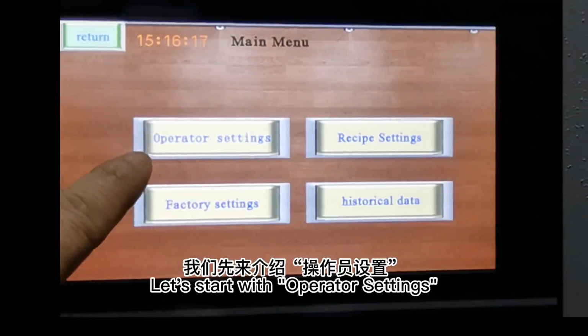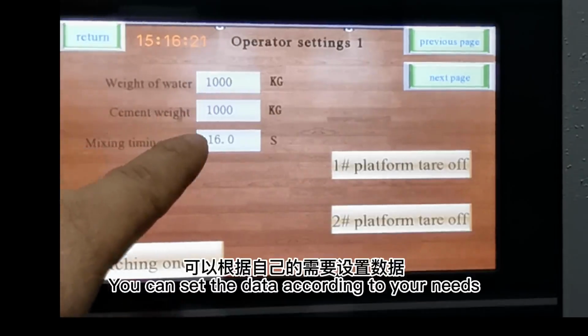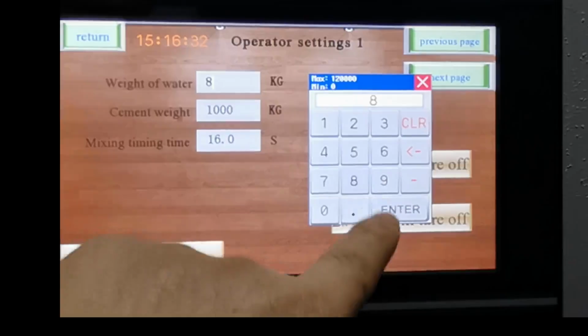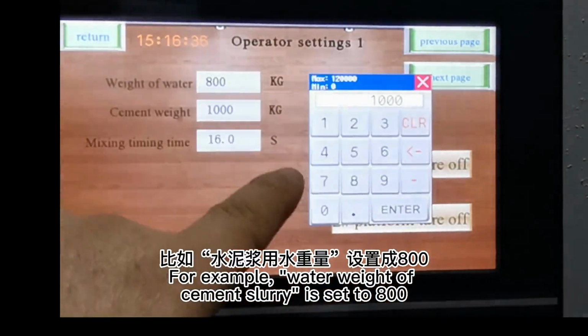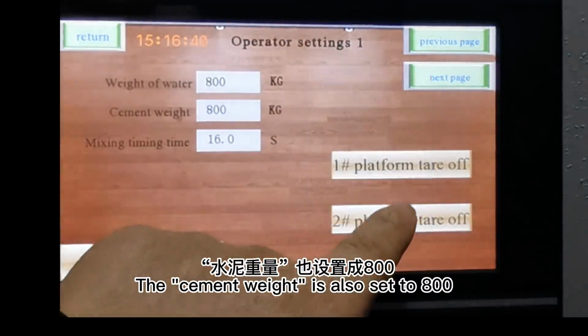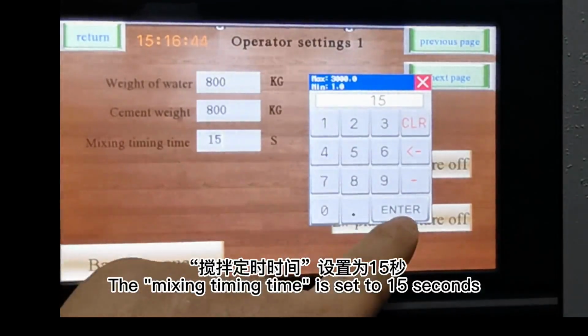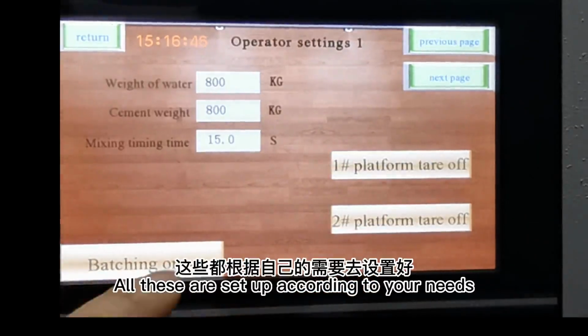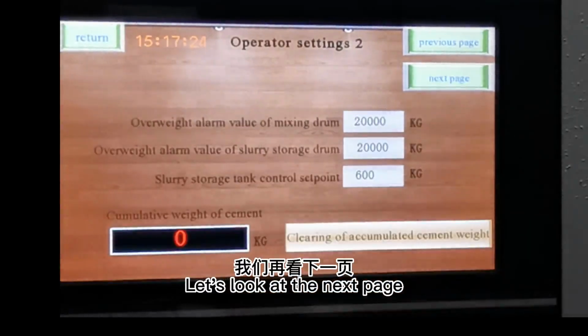Let's start with operator settings. You can set the data according to your needs. For example, water weight of cement slurry is set to 800. The cement weight is also set to 800. The mixing timing time is set to 15 seconds. All these are set up according to your needs. After this interface is set up, let's look at the next page.